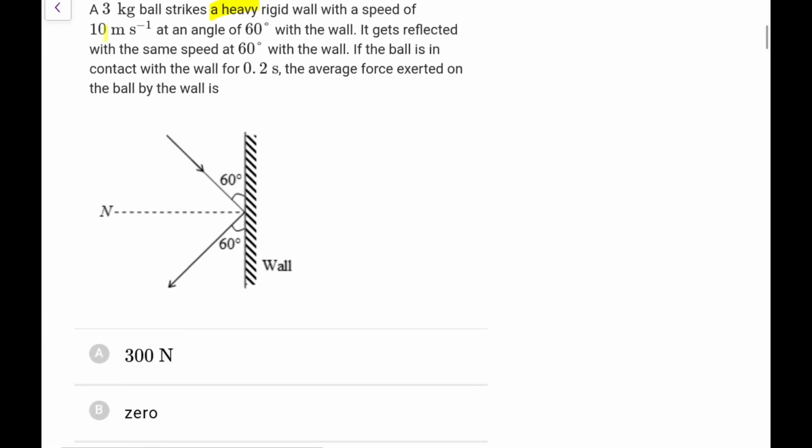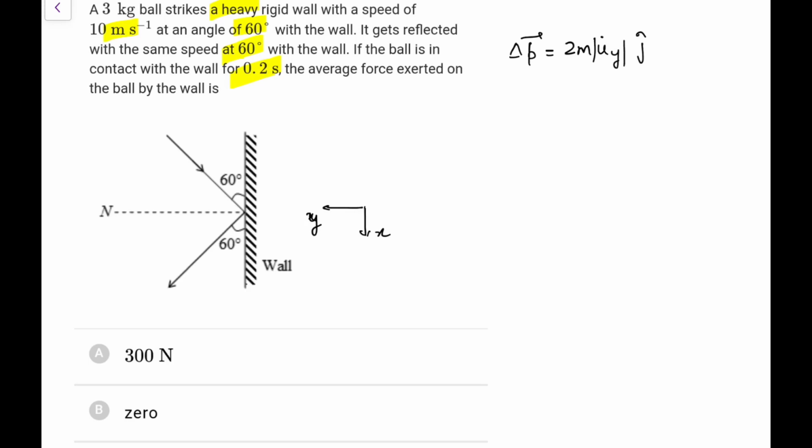Now a 3 kg ball strikes a heavy rigid wall with a speed of 10 meter per second at an angle of 60 degrees with the wall. It gets reflected with the same speed at 60 degrees. If the ball was in contact for 0.2 seconds, find the average force. In this case, the component of the velocity along the x will remain the same, only the y component changes. So the momentum change here I can directly write would be 2m uy j cap, where uy is the magnitude of the initial y component of the velocity.